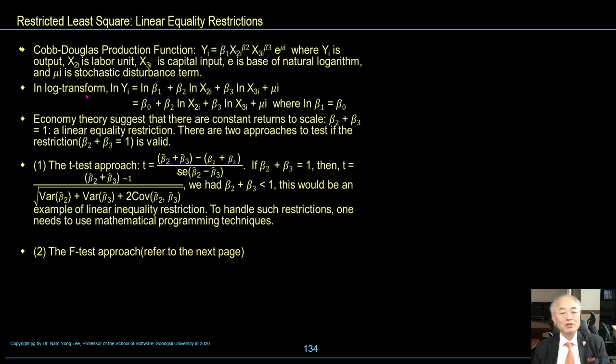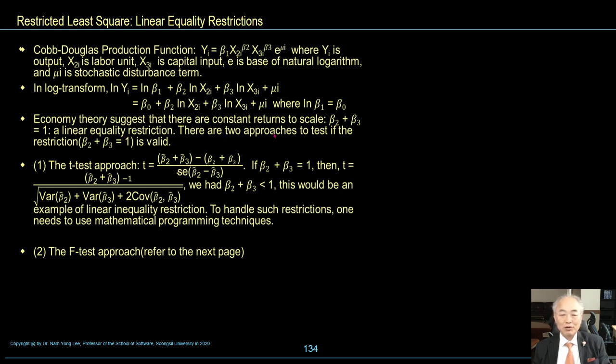In the log transform of this regression model, the log model, economic theory suggests that there are constant returns to scale: B2 plus B3 is equal to 1, a linear equality restriction.